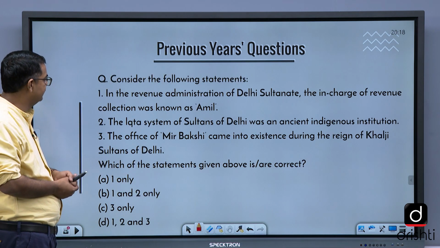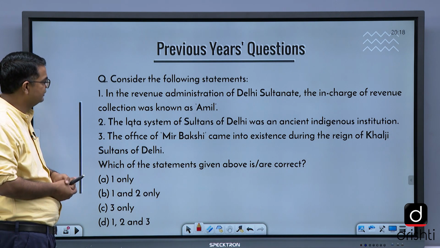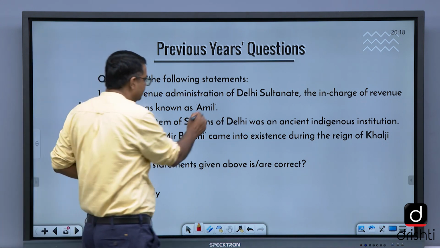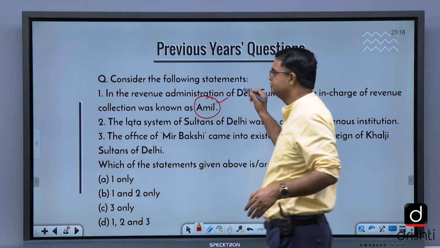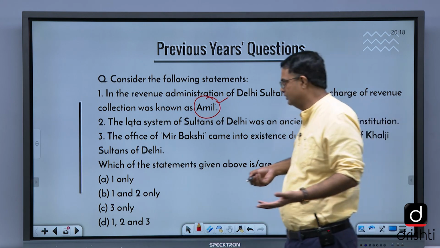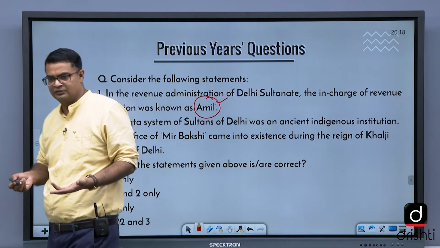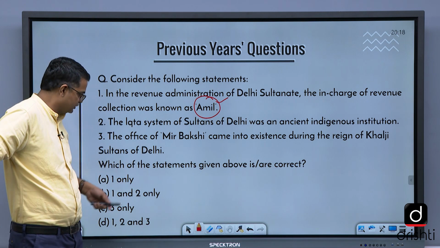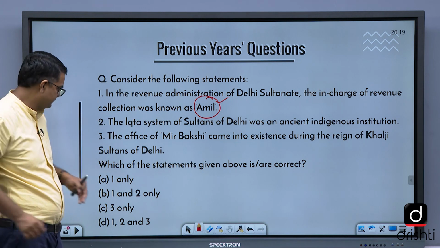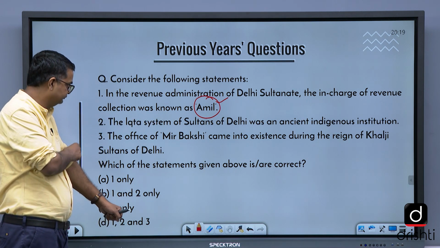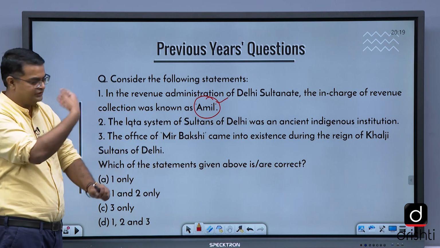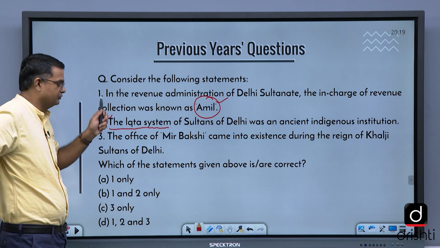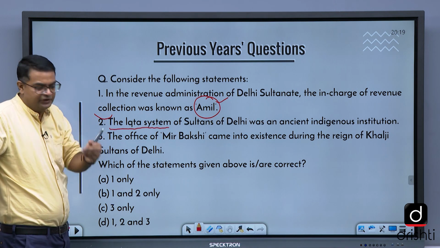Consider the following statement. In the revenue administration of the Delhi Sultanate, the person in charge of revenue collection was known as Amil. Again, Amil is a term related to revenue. We have to study the revenue system of the Mughals and Delhi Sultanate, the land revenue and the other fiscal policies of the Mughals and Delhi Sultanate. It is a question from there. Again, the nature of state and administration, the Iqta system, as I told you, these things you need to focus on rather than focusing on political and military history.